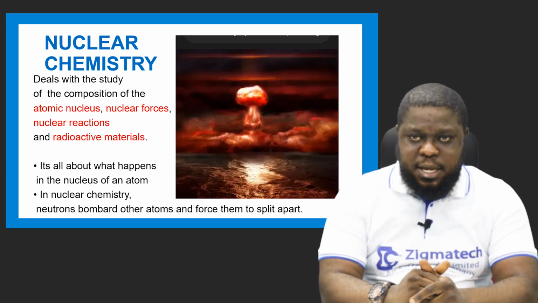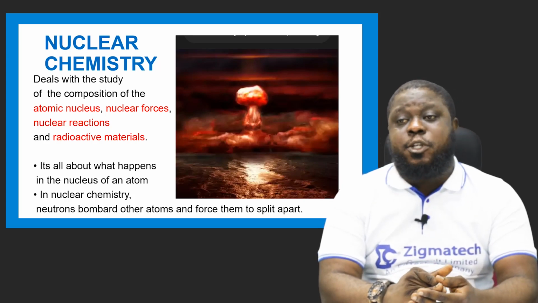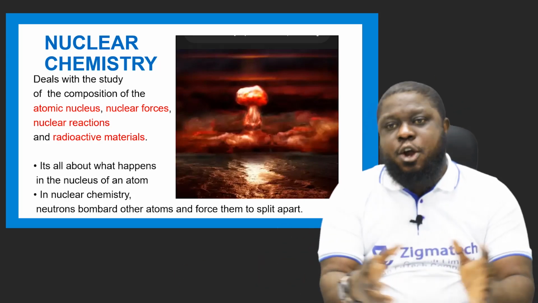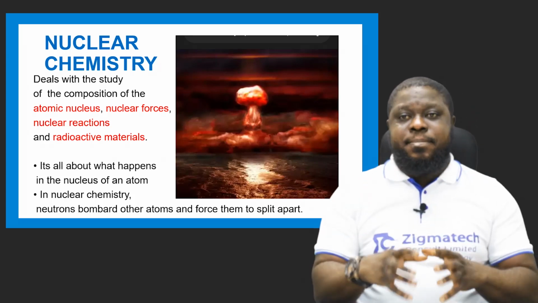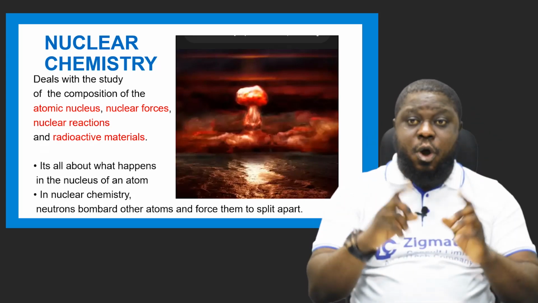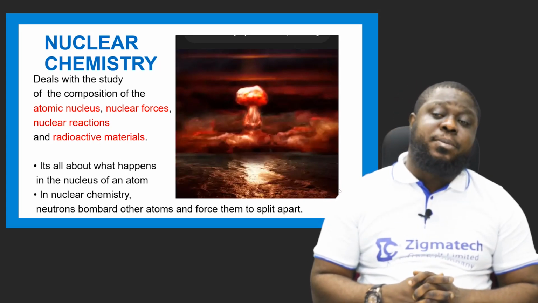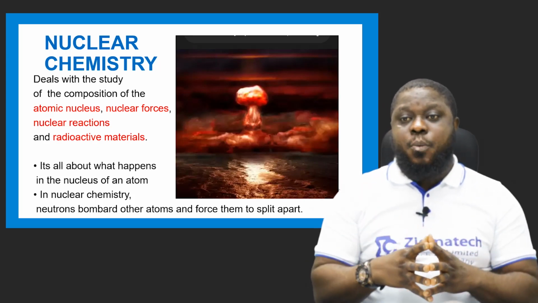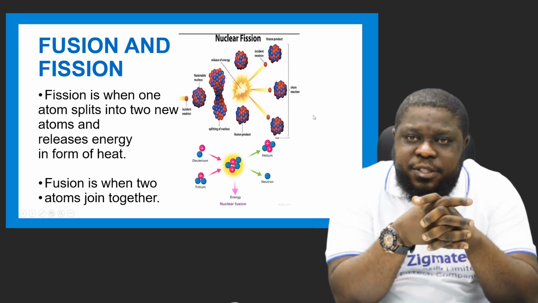Like I said, in nuclear chemistry, neutrons bombard other atoms to force them to split apart. When they split apart, it's fission. When they come together, it's fusion. Okay, this is the only time a nuclear reaction will occur, when the neutron bombards other atoms and forces them to split apart. So the next one now, let's know what fusion and fission are.